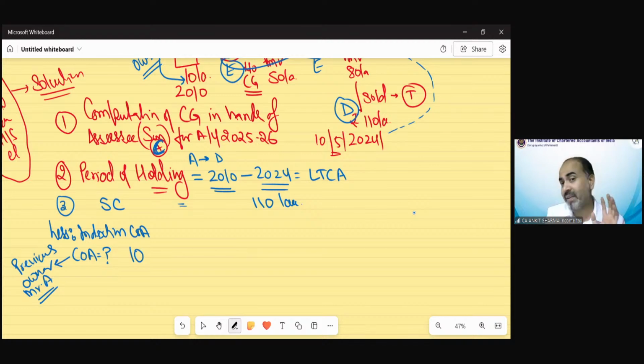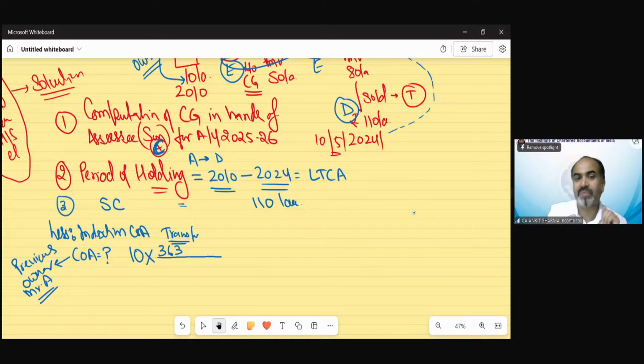Now a very interesting thing is about to come and I will ask that. For applying this indexation provision, the index for the upper part should be the transfer year index, as per the formula. So what is the transfer year? Our year, because the other 2 years were not a transfer. So the index of the transfer year would be 363. Now the main concept comes over here.